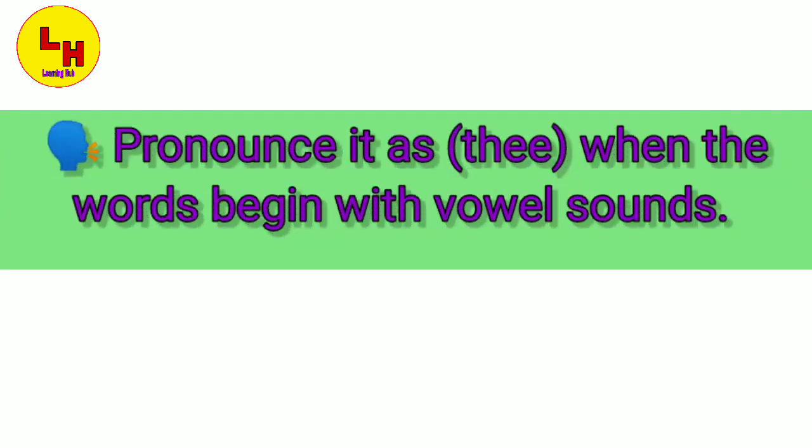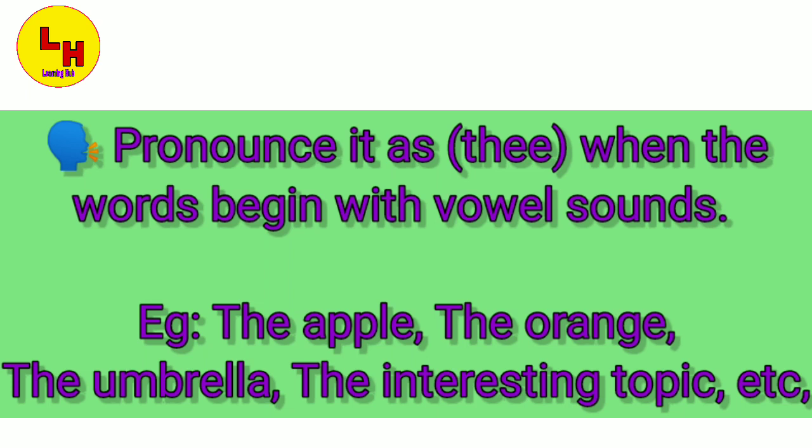On the other hand, pronounce it as the, THEE, when the word begins with a vowel sound. The apple, the orange, the umbrella, the interesting topic, etc. When the word begins with a vowel sound, at that time we will pronounce it as thee. So, hope it is clear to all.